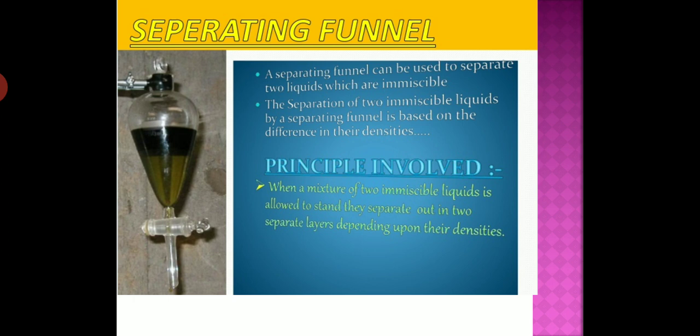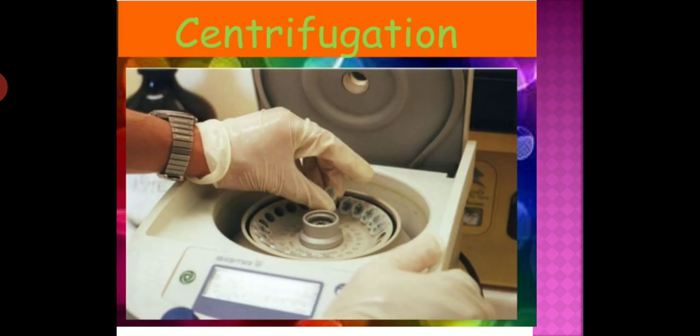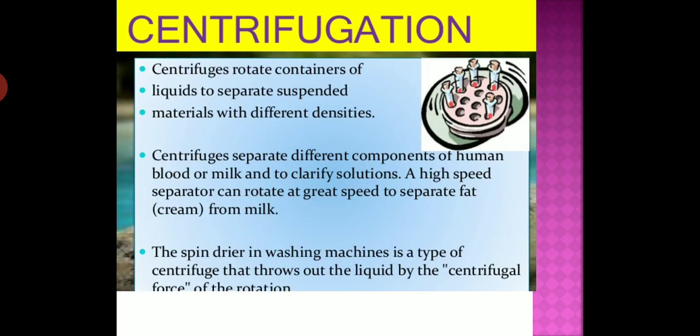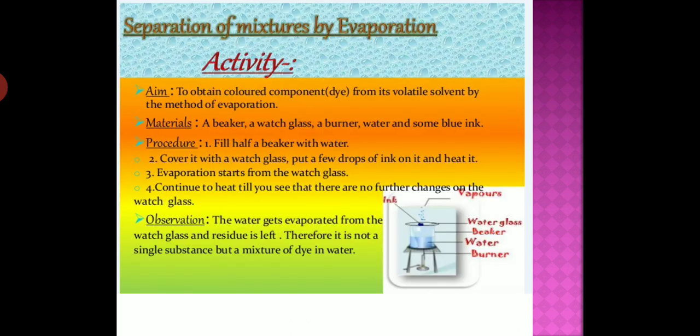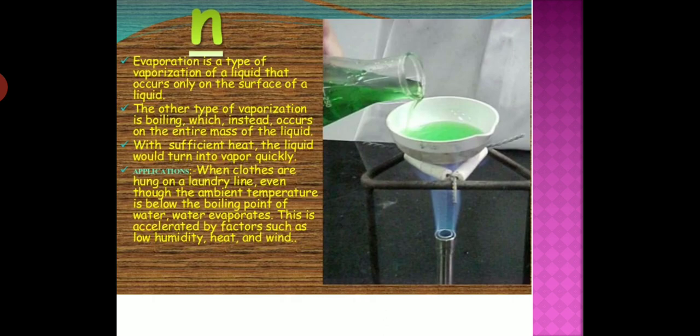Separating funnels are used for immiscible liquids, centrifugation to squeeze out water from clothes also. We have discussed many applications of centrifugation. We have discussed evaporation, and salt separated from seawater with the process of evaporation. And we have discussed the color dye also with the help of evaporation.